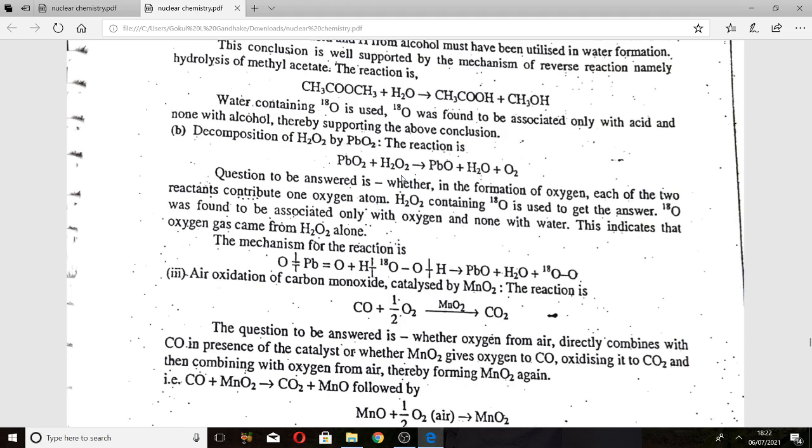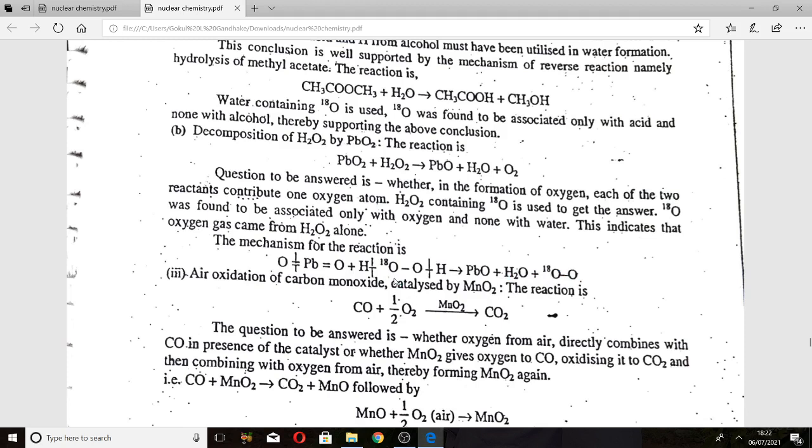The oxygen-18 was found to be associated only with the oxygen gas and none with the water. This indicates that this oxygen gas came from the H2O2 only. Let me see the overall mechanism of this reaction: O double bond Pb double bond O plus H single bond oxygen-18 single bond O H gives PbO plus H2O plus O2, with O single bond oxygen-18.